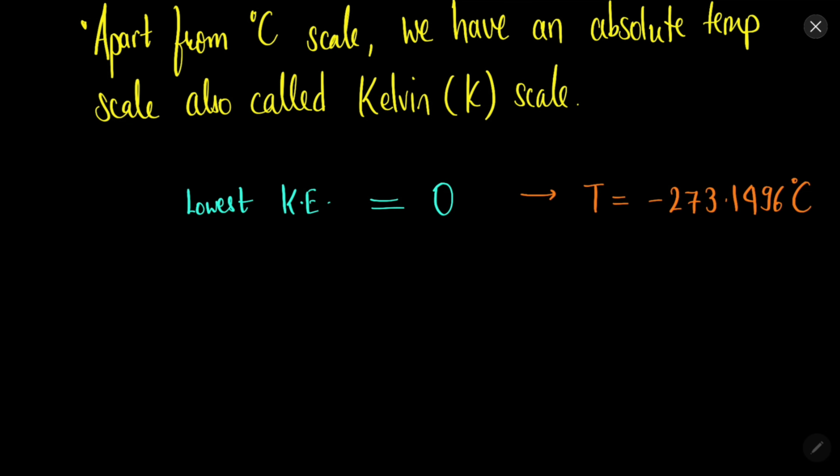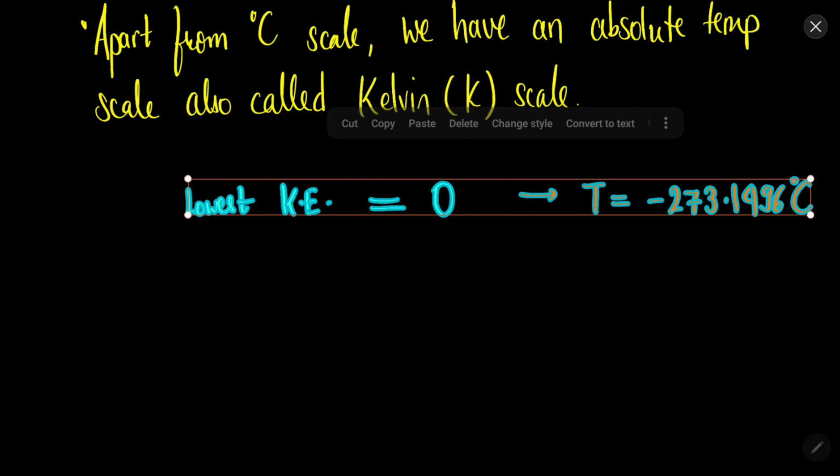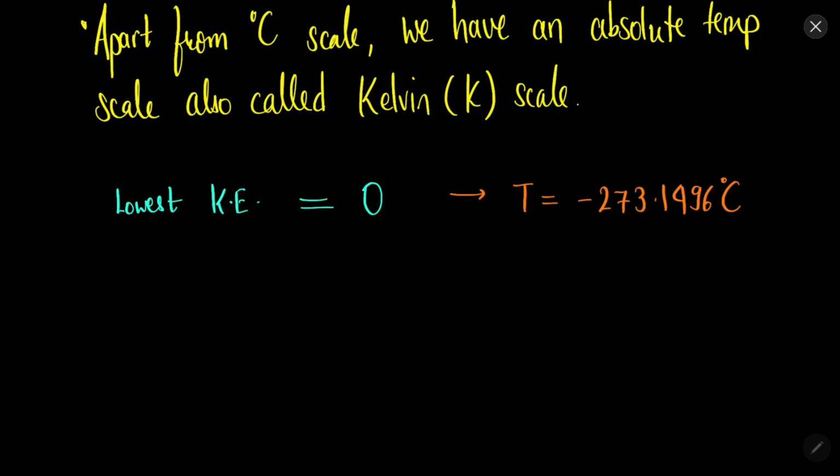This is the least temperature which is possible, because below this the kinetic energy cannot decrease. Kinetic energy can be minimum 0, so this is the minimum temperature possible for any particle.